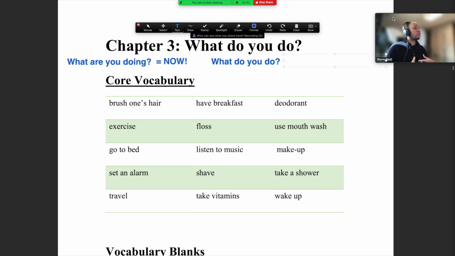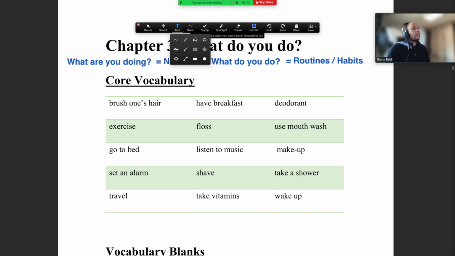It's talking about something you do regularly, something you do as a habit, 습관, right? Something you do as a routine, part of your day-to-day schedule. So the what do you do question is talking about routines and habits, right? Habits and routines.